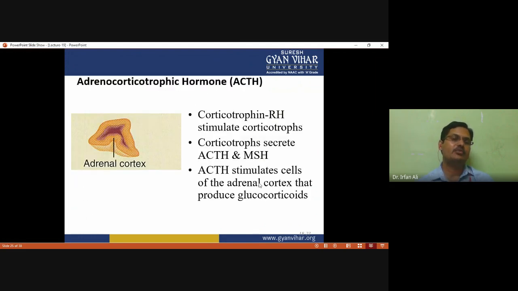And another hormone secreted by the anterior pituitary is called adrenocorticotropic hormone. For this hormone, ACTH, corticotropin releasing hormone stimulates corticotrophs, and corticotrophs secrete adrenocorticotropic hormone and melanocyte stimulating hormone. Adrenocorticotropic hormone stimulates cells of the adrenal cortex that produce glucocorticoids.